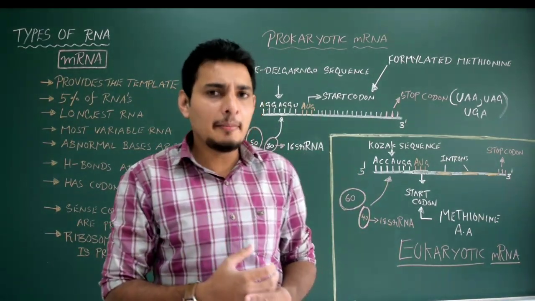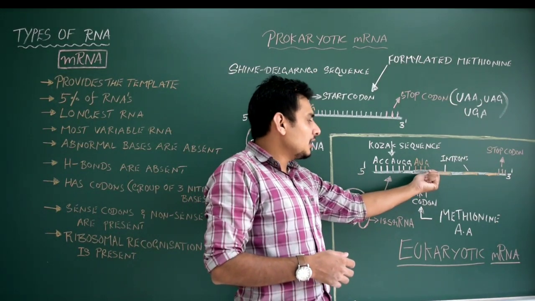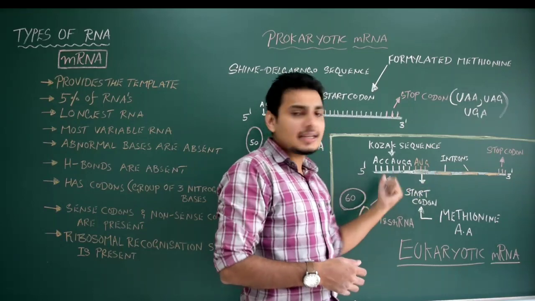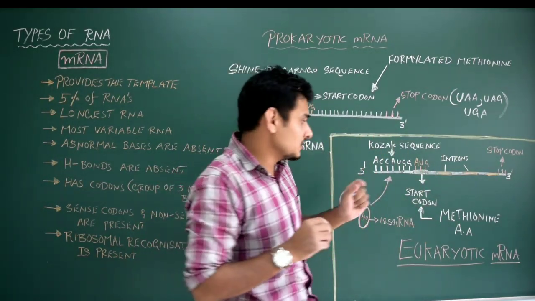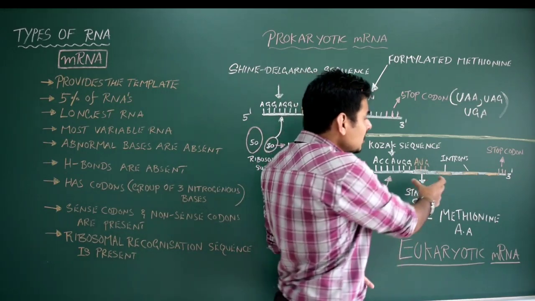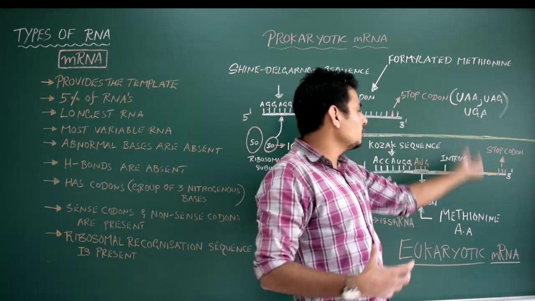If you look into the mRNA of the eukaryotes, for example, see this. This is a eukaryotic mRNA. What you are seeing is the white color ones are the exons, that is expressed sequences, whereas the orange color ones are introns, that is non-expressed sequences. So here we need to remove these introns.